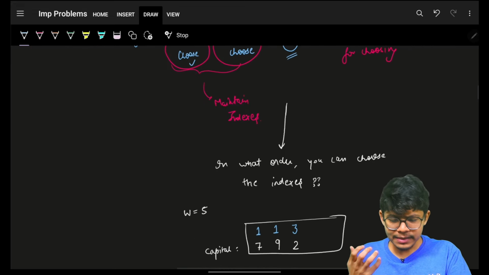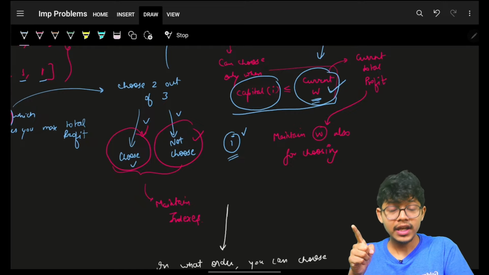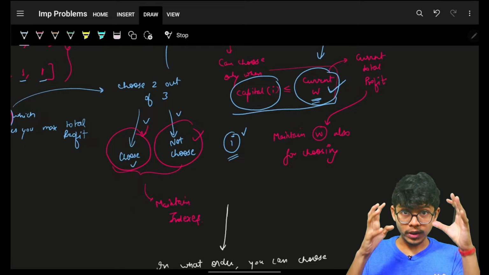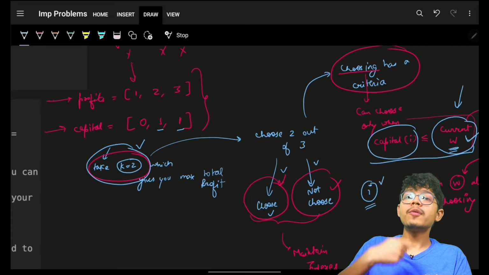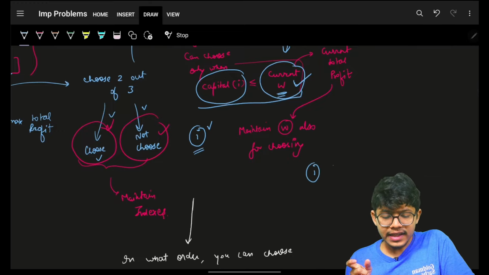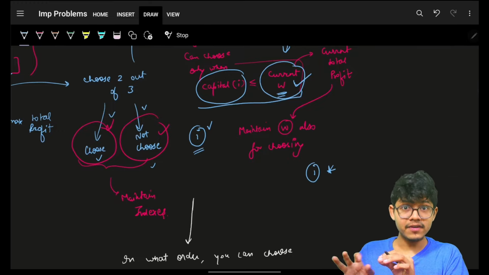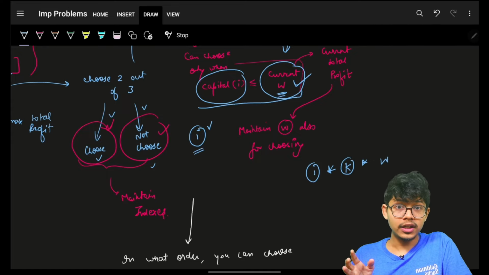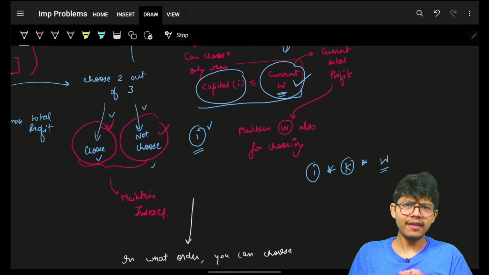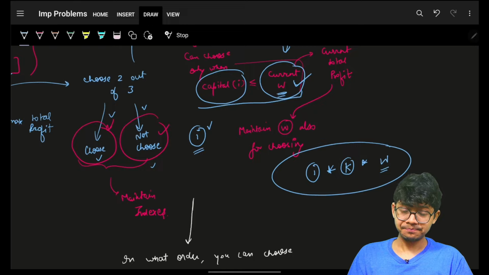So it seems like I will have to take I in consideration. I will have to take current W, which is the current total profit, in consideration. I will also have to take K, the number of projects left to take, in consideration. So roughly, in the very beginning, if I choose to do DP, which is choose, not choose, I will be requiring I into K into W maximum value, which means the current profit, the maximum value it can go. This will be the complexity roughly.